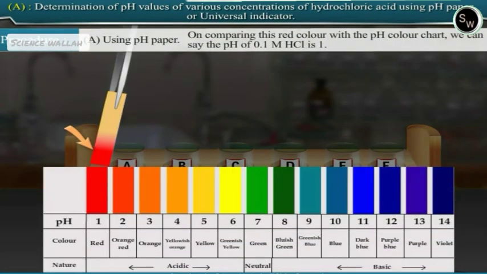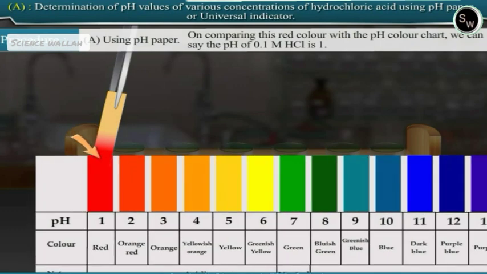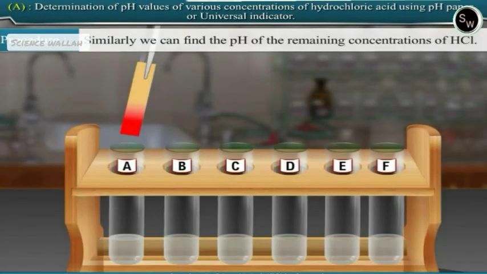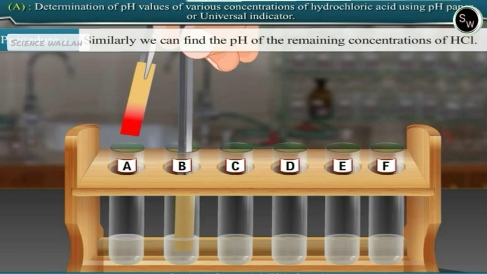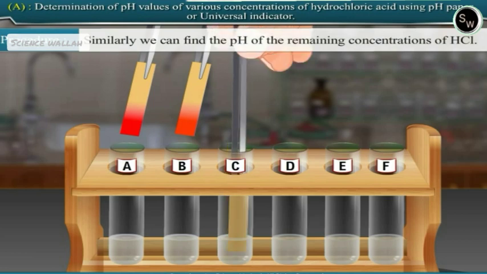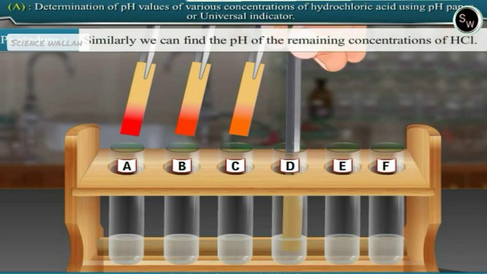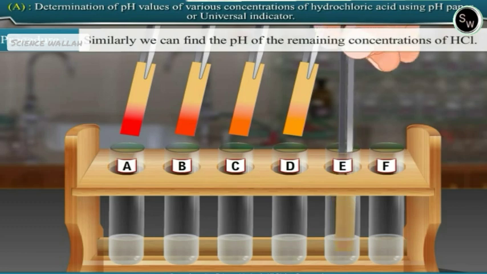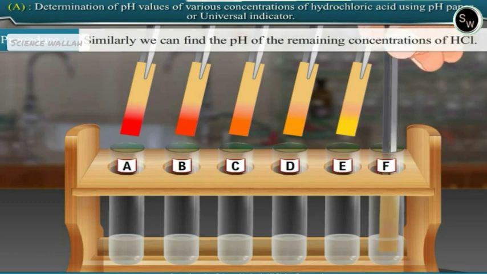On comparing this red color with the pH color chart, we can say the pH of 0.1 molar hydrochloric acid is 1. Similarly, we can find the pH of the remaining concentrations of hydrochloric acid. For test tube B, the pH paper turns orange-red in color. For test tube C, orange. For test tube D, yellowish-orange. For test tube E, yellow. For test tube F, greenish-yellow.